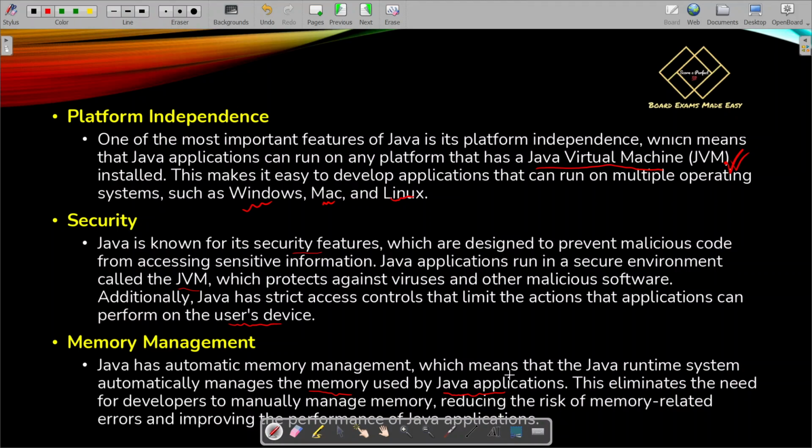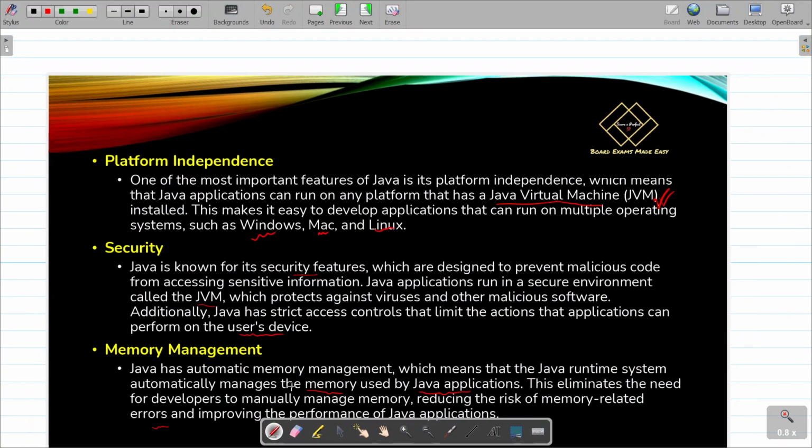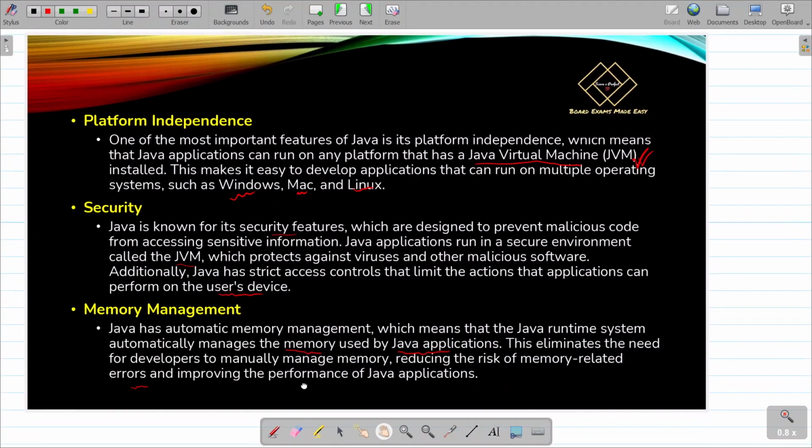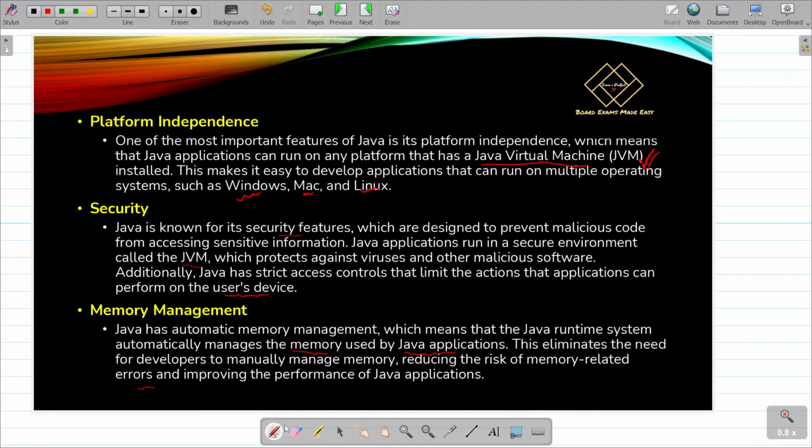But Java has that feature with the help of which the memory is automatically managed. Also, it reduces the risk of memory related errors, improving the performance of Java applications. So what does performance mean here? This means that Java applications will not hang easily or become slow during execution.